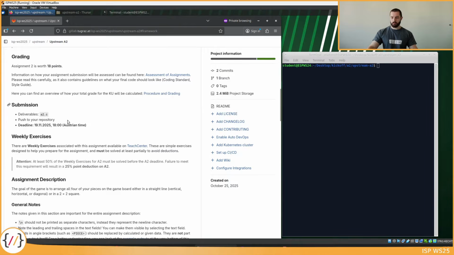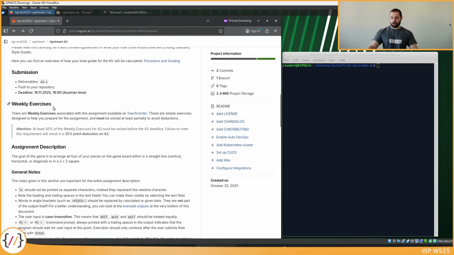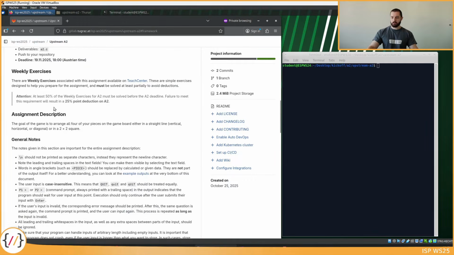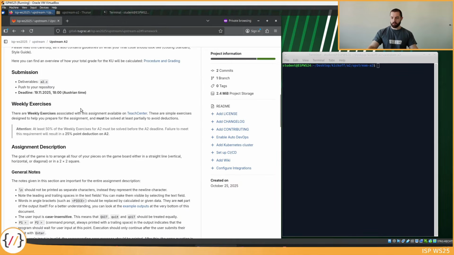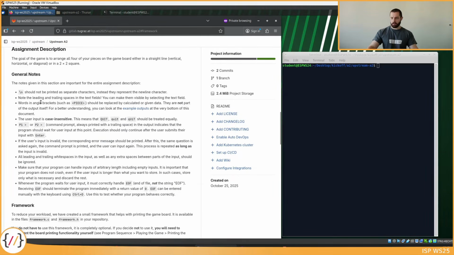Assignment 2 is worth 18 points, and you are asked to submit the file a2.c by committing and pushing before the deadline to your own repository. There are weekly exercises again. Make sure to solve at least 50% of those to not get a deduction. There are a few general notes that I want to highlight.